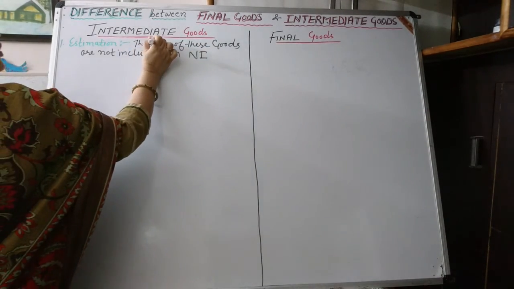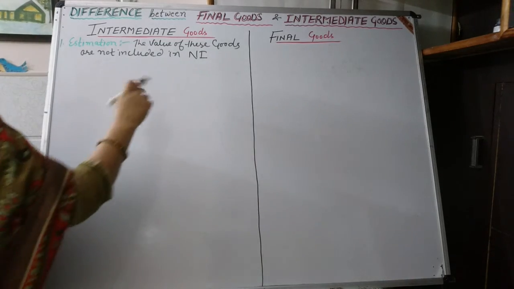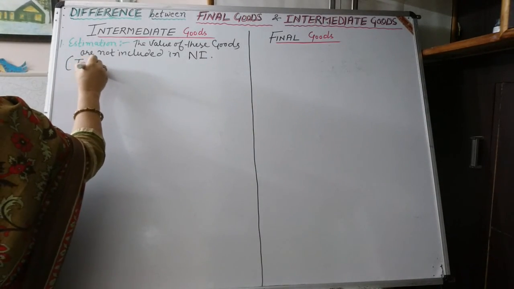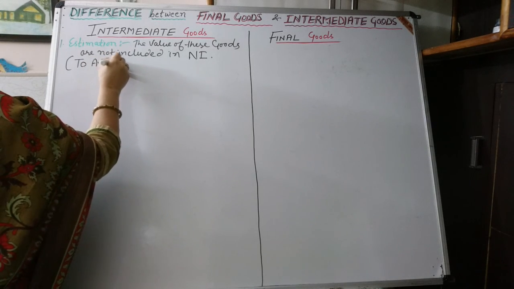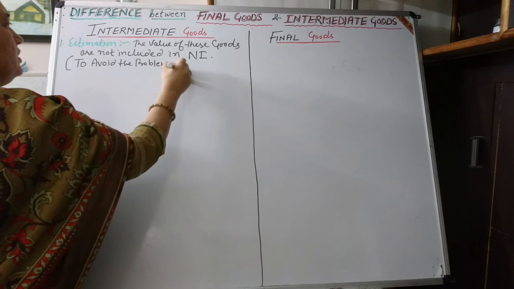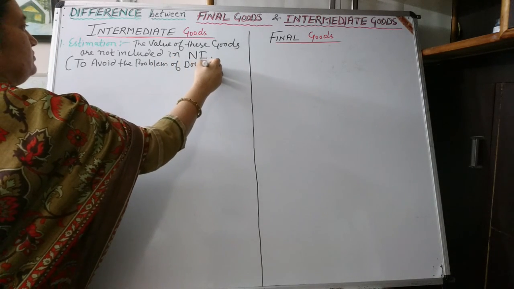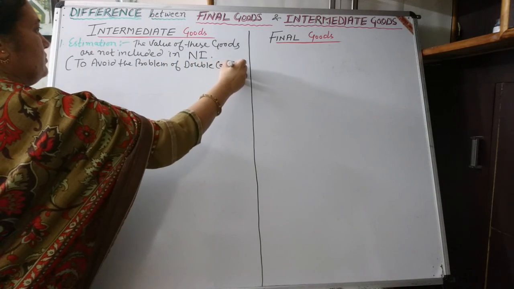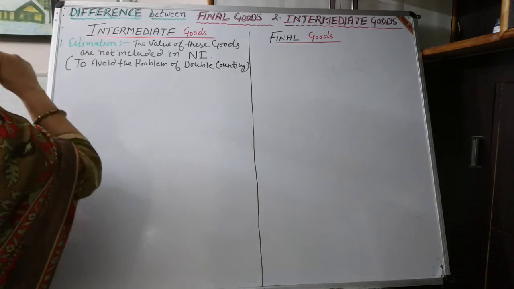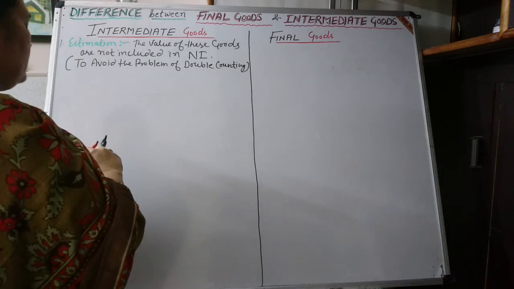If we include the value of intermediate goods in national income, then there will be the problem of double counting. So to avoid the problem of double counting, we will not estimate the value of intermediate goods in national income.